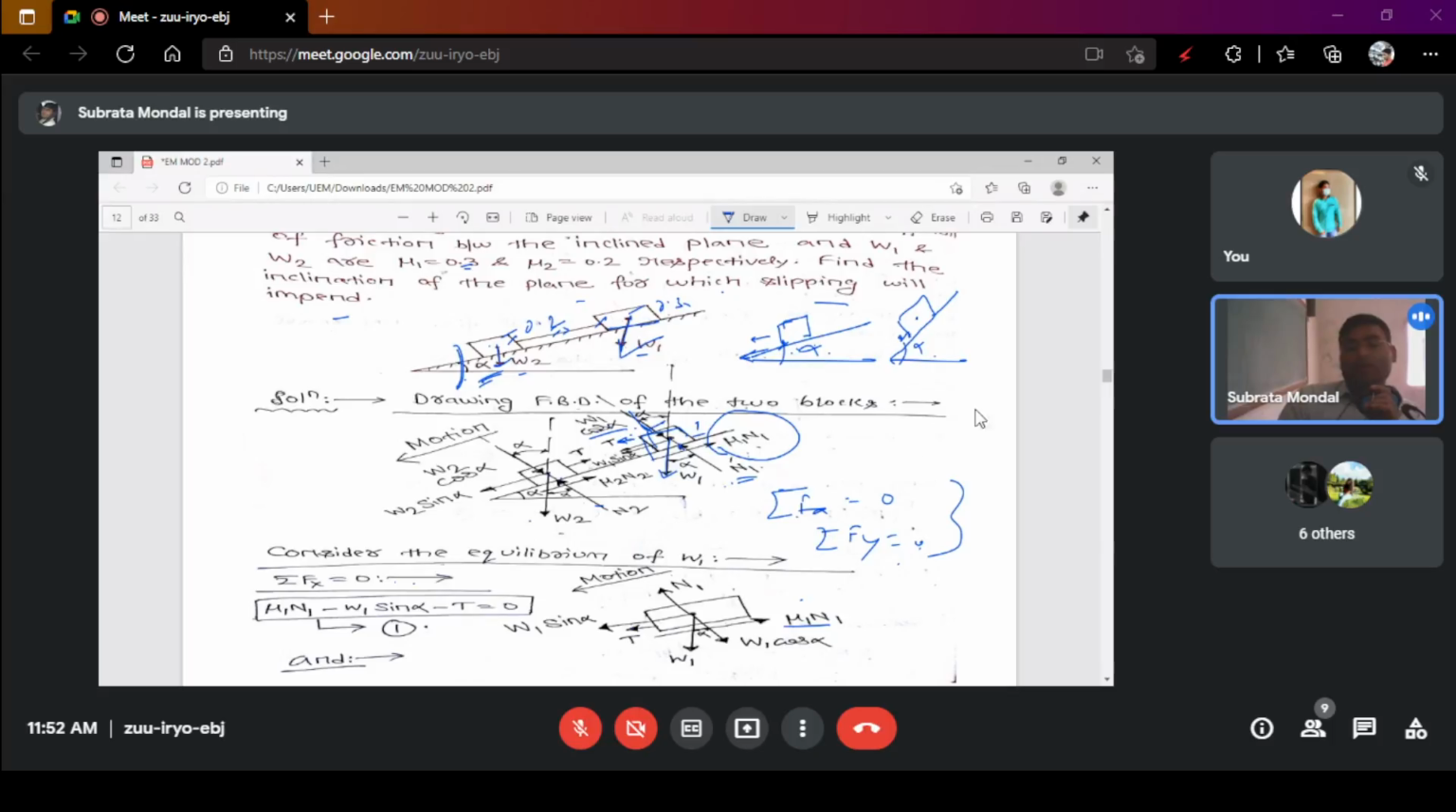But here one thing you have to understand very carefully: whatever tensile force is generated for block 1, the same force will be generated for block 2, and that too will be in the opposite direction. Why?